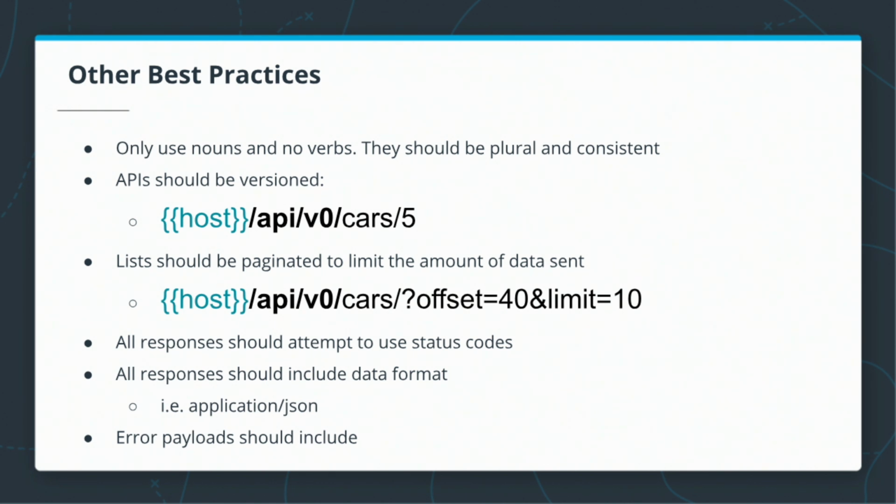Lists should also be paginated to limit the amount of data sent. As our systems begin to grow, we might have hundreds or thousands or millions of records that we can provide to the requesting client. Using offset and limit parameters is one way to begin to limit how our data is being sent to the client. This is a very common pattern seen in databases, but there are other ways to accomplish the same goals.